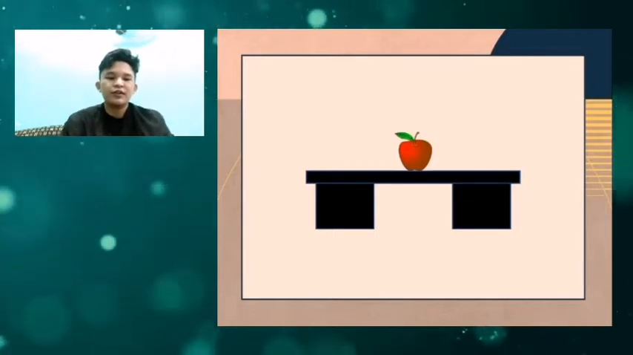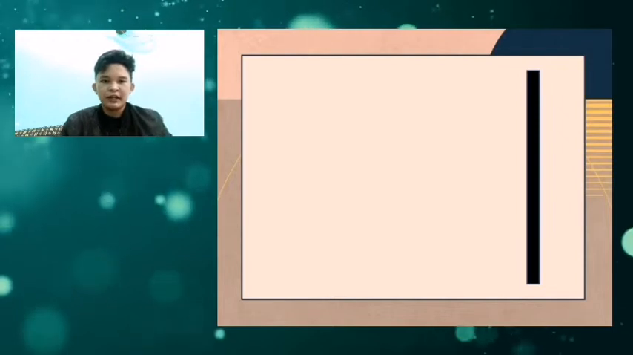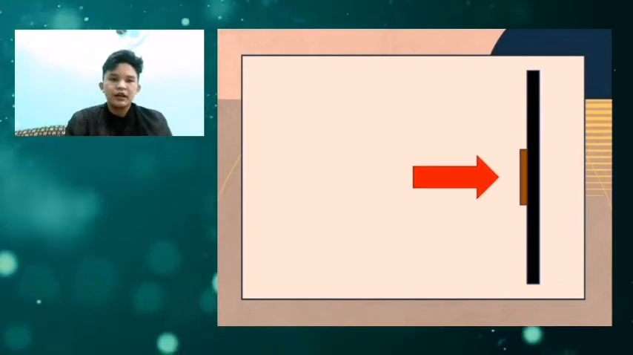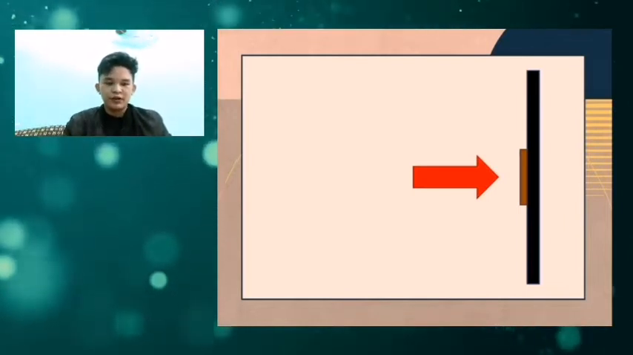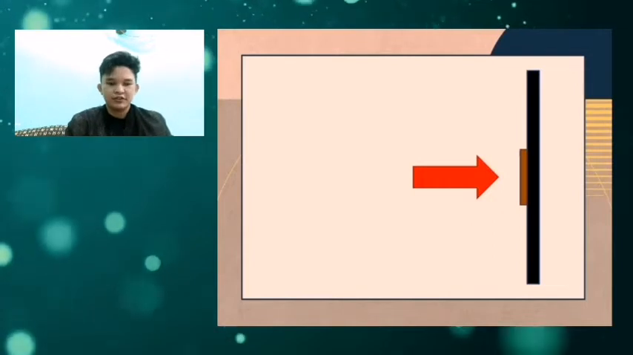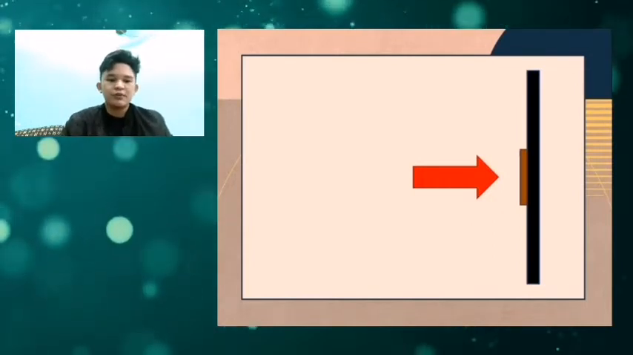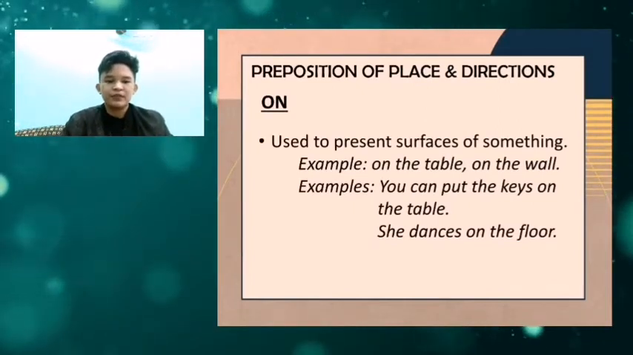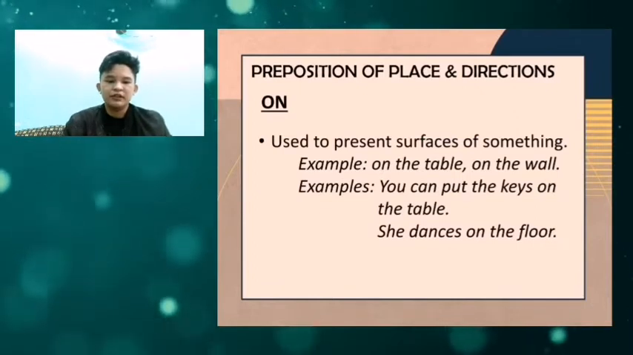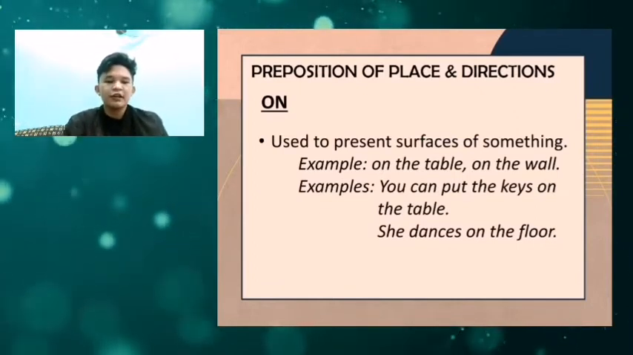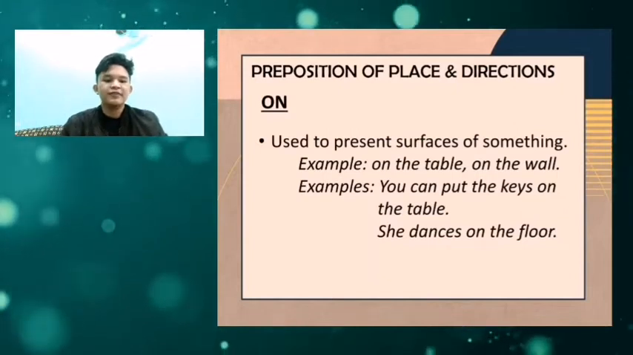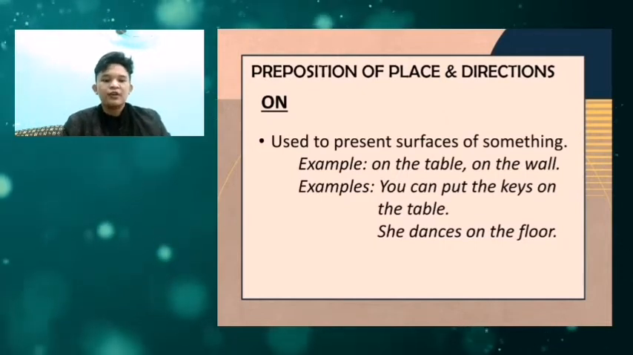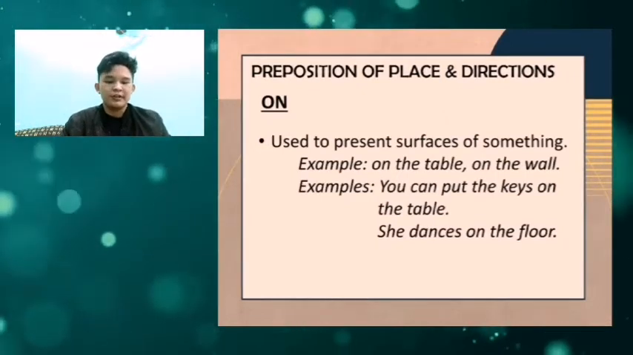Another example here is the vertical line. That vertical line is representing a wall. When I put a painting on the wall, that painting is touching the surface of the wall. Therefore, we'll be going to use the preposition on. The painting is on the wall. So the next examples of preposition on. You can put the keys on the table. The keys are touching the surface of the table. Therefore, the keys are on the table. She dances on the floor. She is touching the surface of the floor. Therefore, she is on the floor dancing.